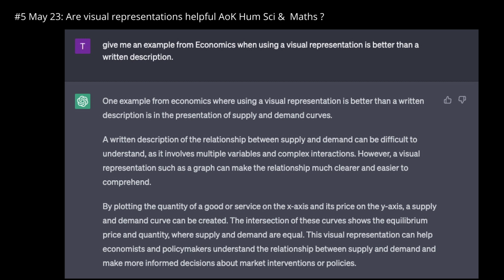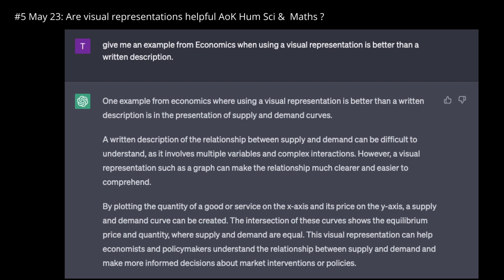Now, in this passage, we have the core of an evaluation point that we can use to argue that visual representations in economics, which is a human science, are better than written descriptions. We would now need to develop this advantage of visual representations using ToK concepts or terminology. But we have the beginnings there.